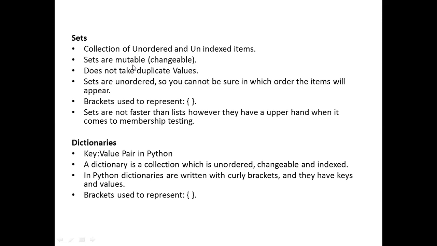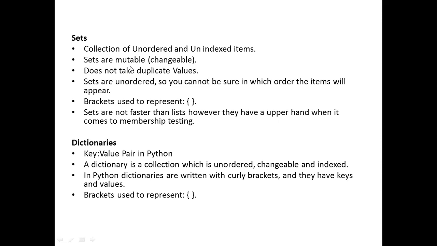In that case, which one can you select? Tuples. Why? Because once the tuple is created, you cannot add anything to it. Are you understanding? Whenever you want to work with a fixed group of elements which you don't want to modify further, you can go with tuples.